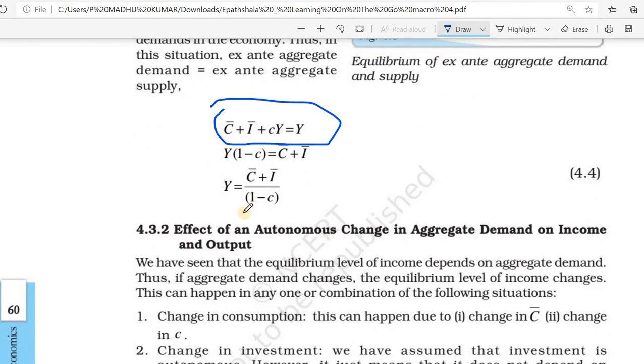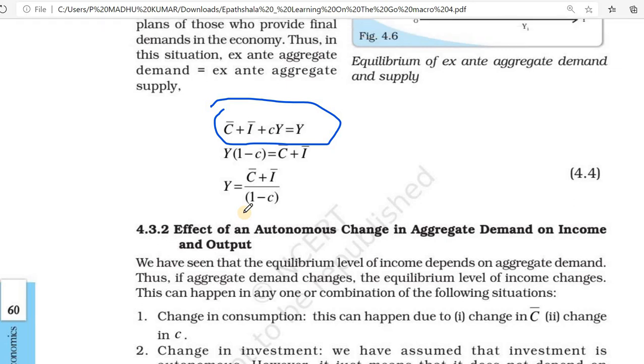Then, the effect of an autonomous change in aggregate demand on income and output. We have seen that the equilibrium level of income depends on aggregate demand. If aggregate demand changes, the equilibrium level of income also will change. When income changes, demand also will change, then equilibrium also will change.